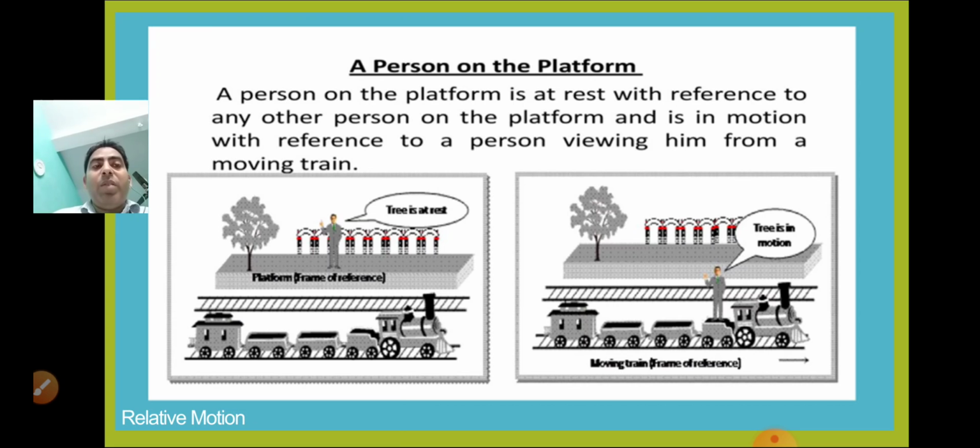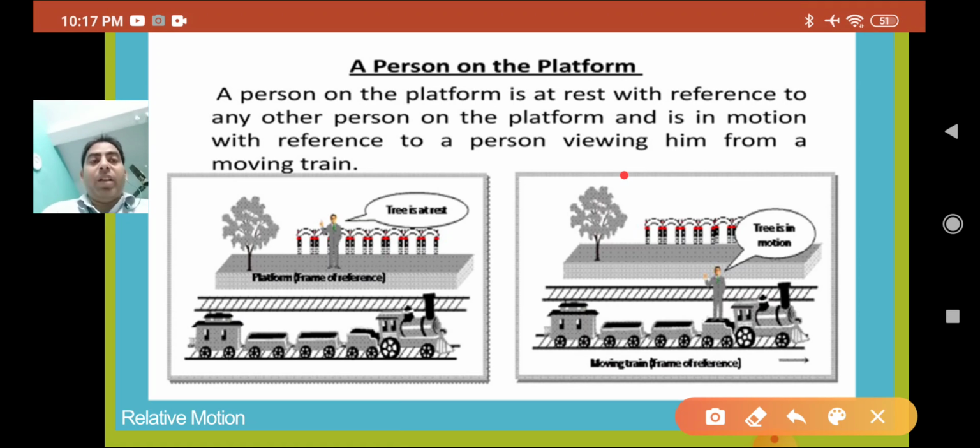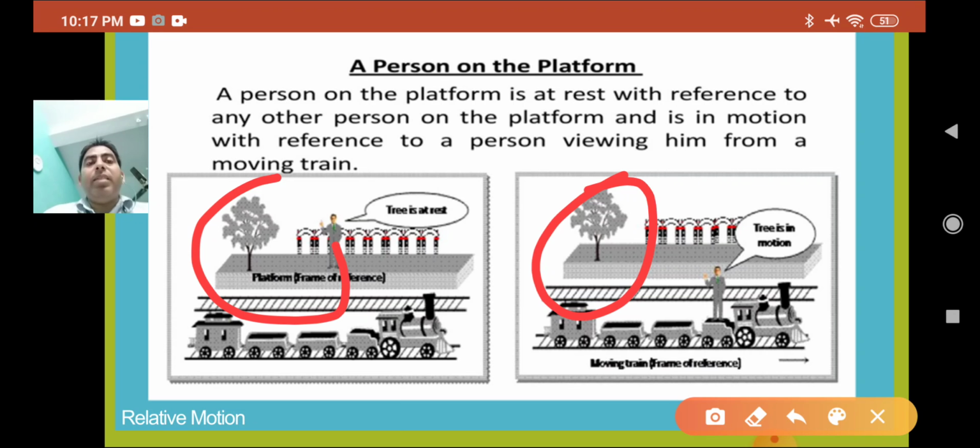If you are sitting in the train and seeing outside the platform, it looks like the tree is in motion. If you are outside on the platform, then you can see that the tree is at rest.